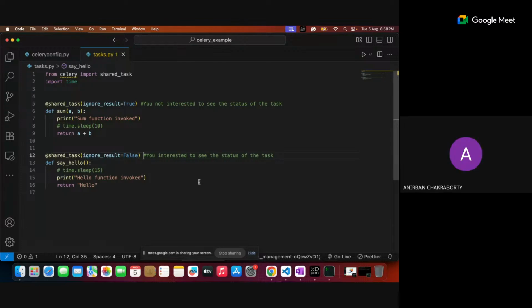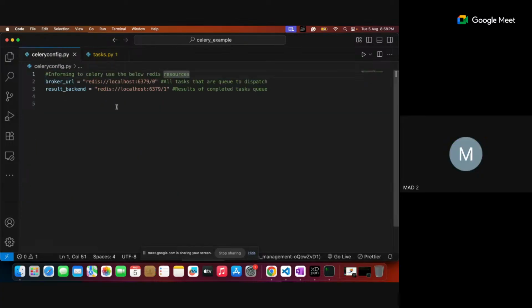Okay. And Redis has no role in this particular place. No role. This setup is enough for integrating Redis and Celery. Both are being friends now by doing these two lines. But make sure that Redis is running.